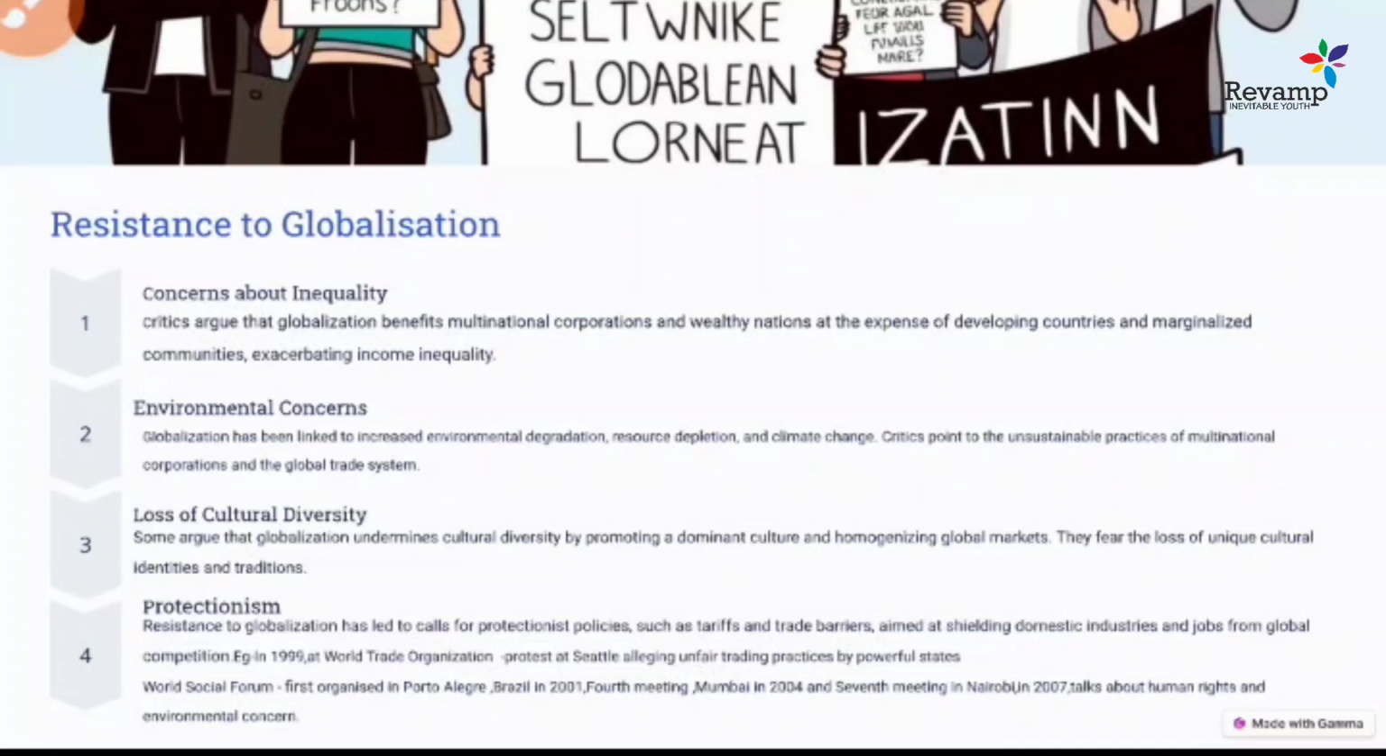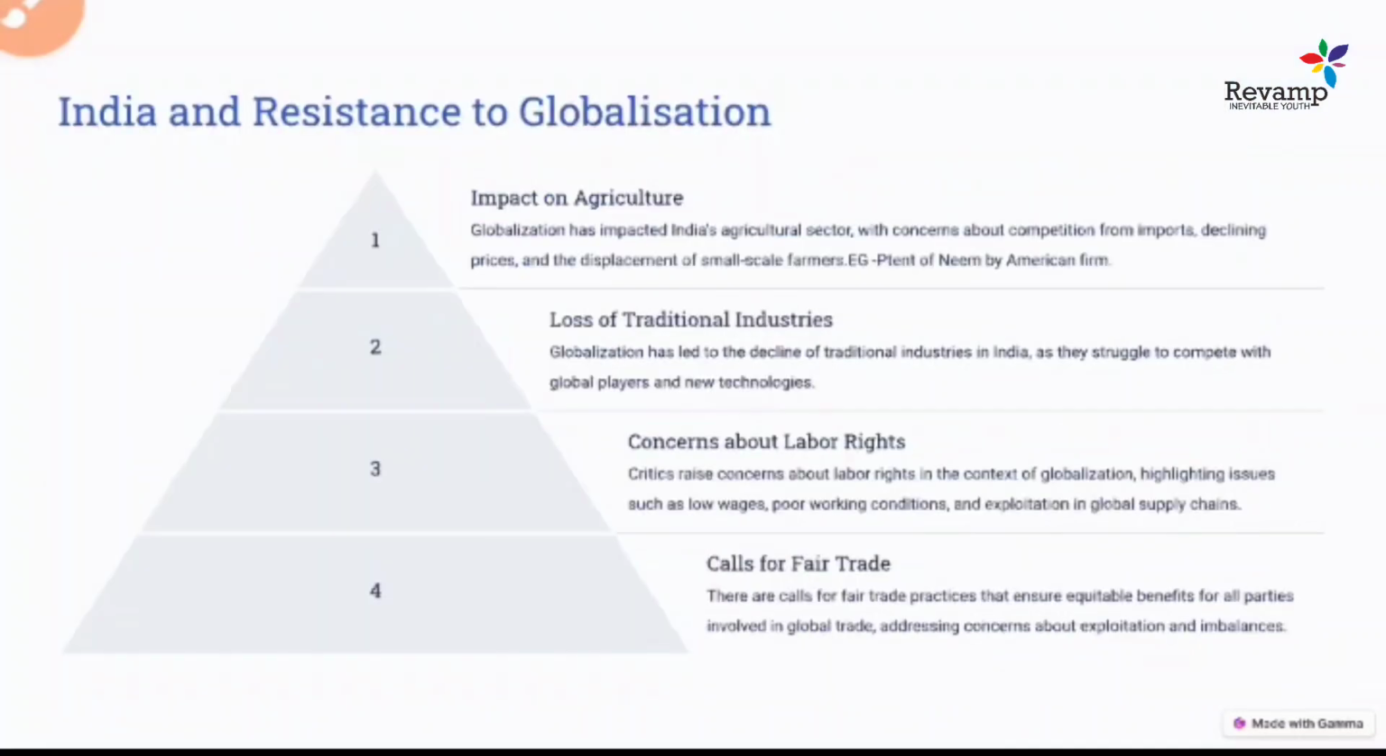So these are the resistances to globalization, and these are the steps taken by the different countries, and how India reacted and how India resisted globalization, and what was happening in terms of India. Now let's see this. The first impact is the impact on agriculture. We all know that India is an agricultural country, earlier and even today a large portion of the population does agriculture as its primary activity.